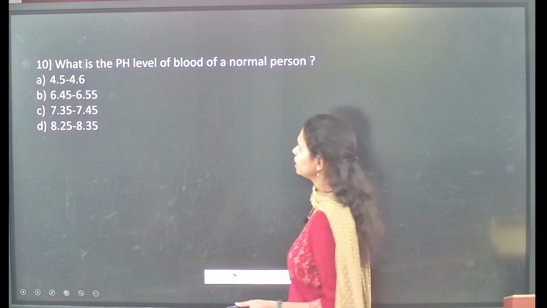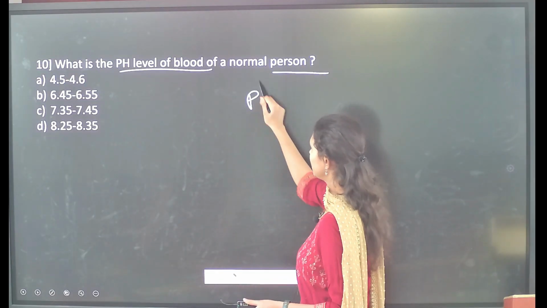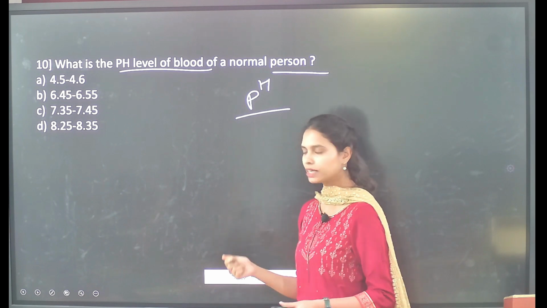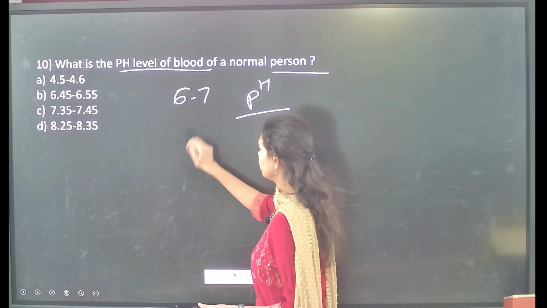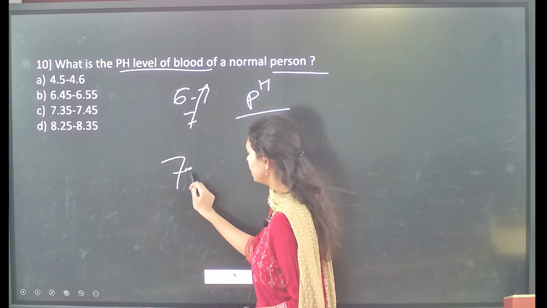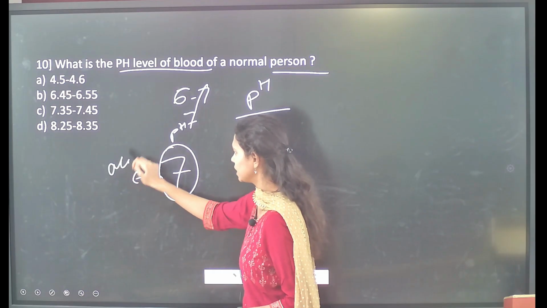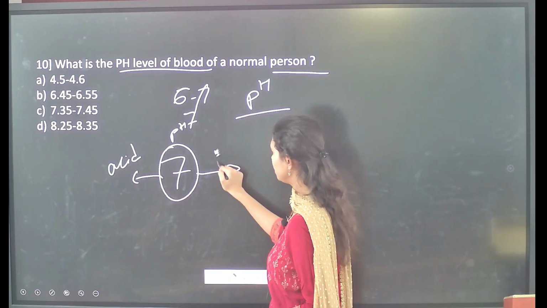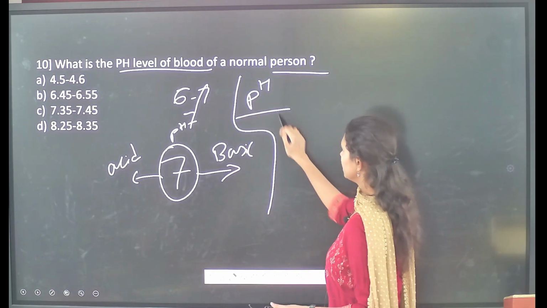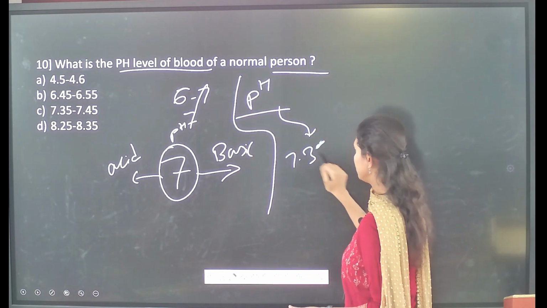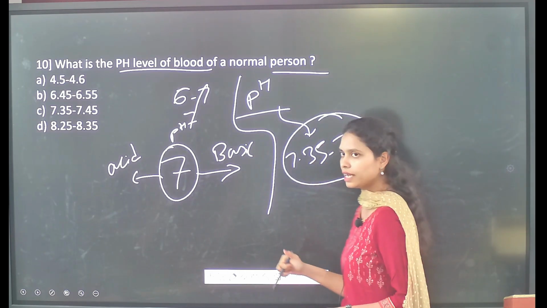Then followed by, what is the pH level of blood of a normal person? If you see the pH of the person, it will be slightly alkaline in nature. Everyone knows that 7 is the neutral pH, and below 7 is called acidic in nature, and above 7 it will be basic or alkaline in nature. The pH of the blood will be between 7.35 to 7.45, that means the pH of the blood is slightly alkaline in nature.